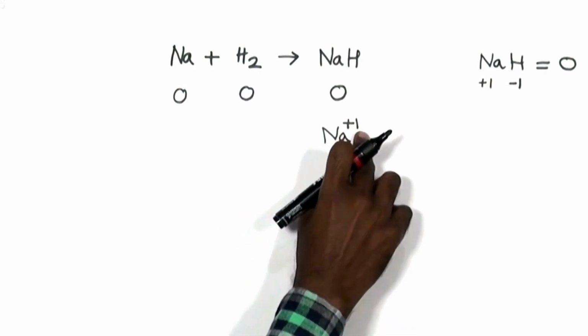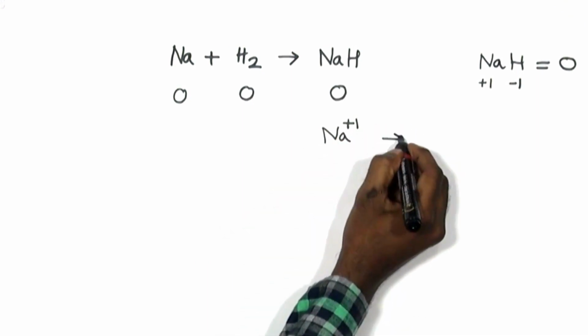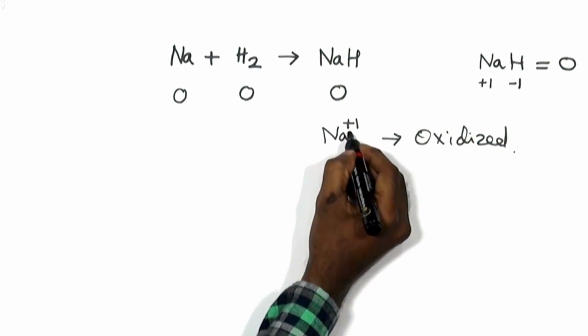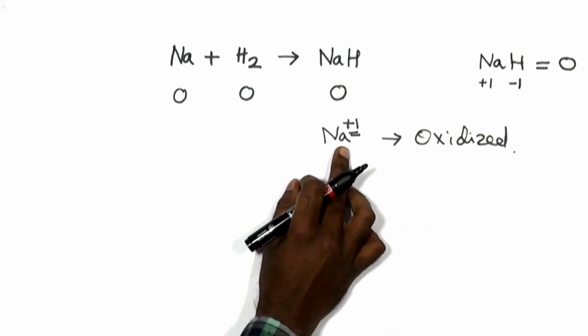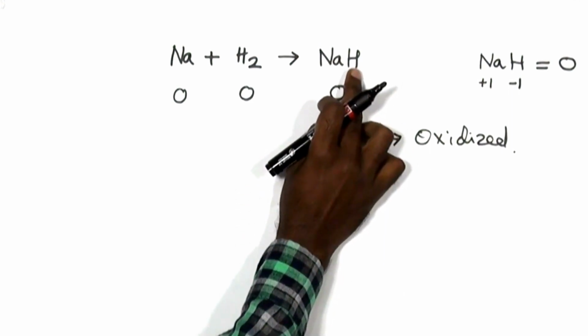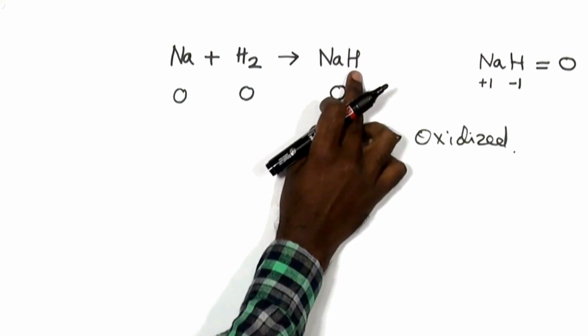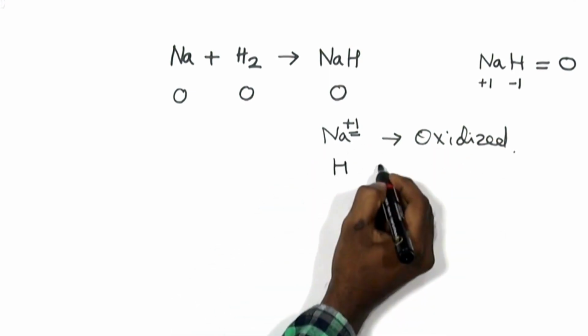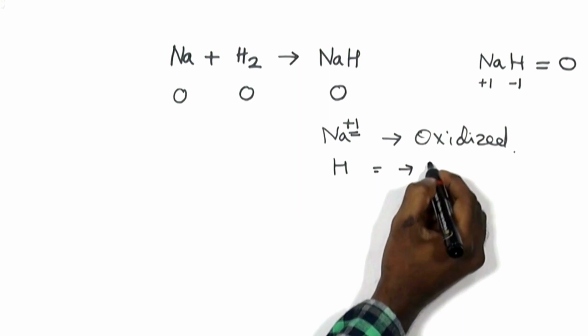Sodium has lost an electron, so it gets oxidized. Knowing change in the oxidation number of a species explains the oxidation and reduction better than the basic definitions of gain of hydrogen or gain of oxygen. So sodium is oxidized and hydrogen got reduced.